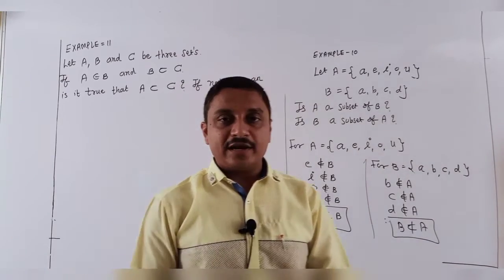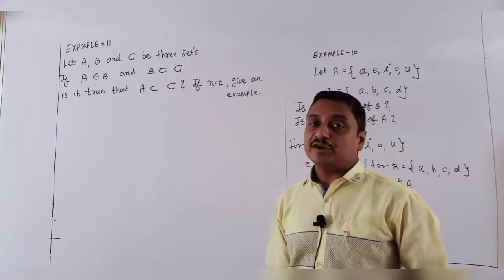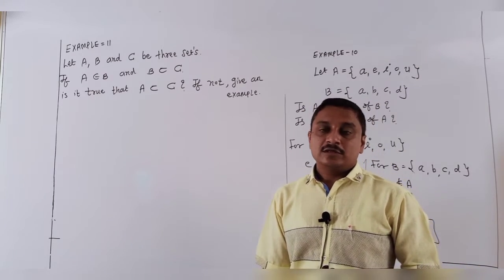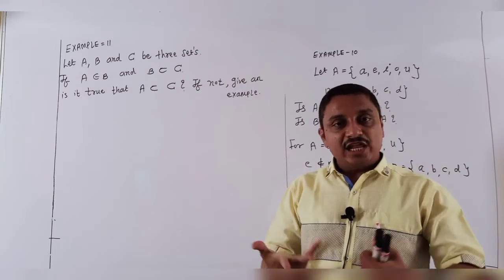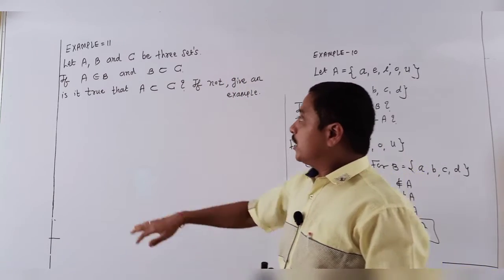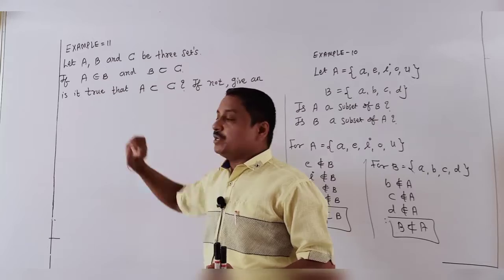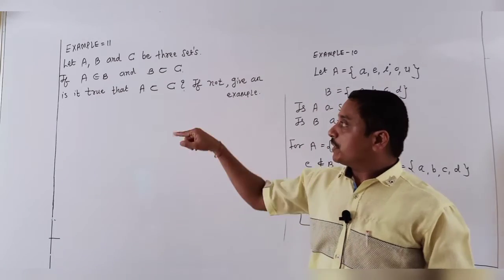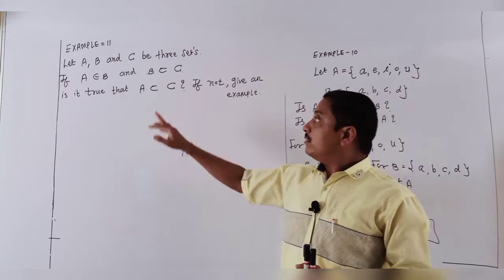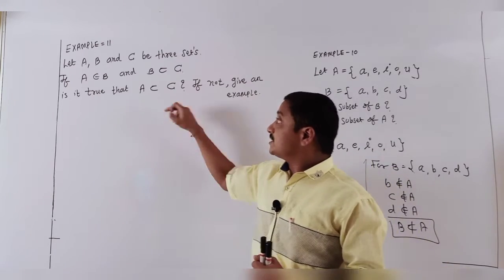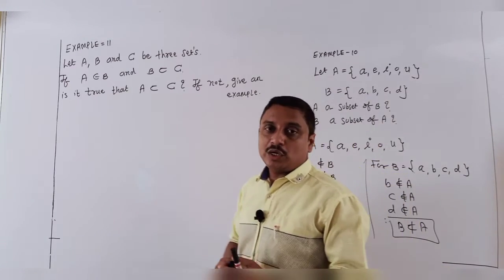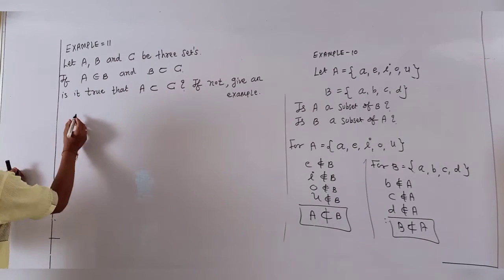Yes, students. Similarly, one more example for 11. The question is that A, B, C are any 3 sets. Given A belongs to B, it means element A is present in B, and B is a subset of C. Is it true that A is a subset of C? So let me check with suggestions.